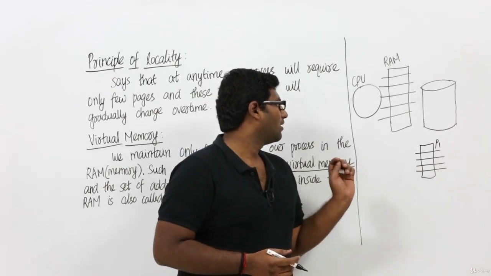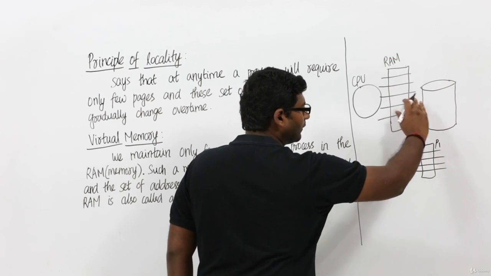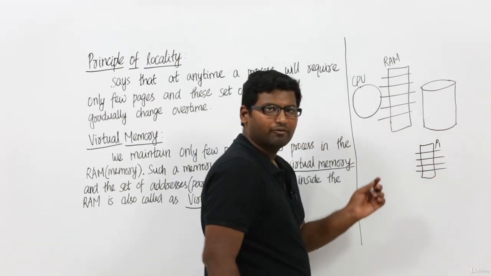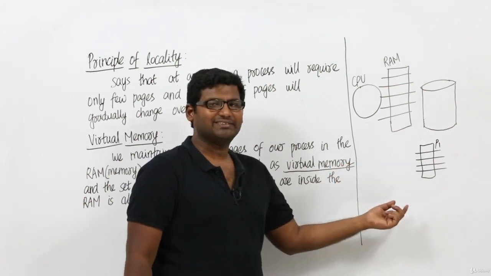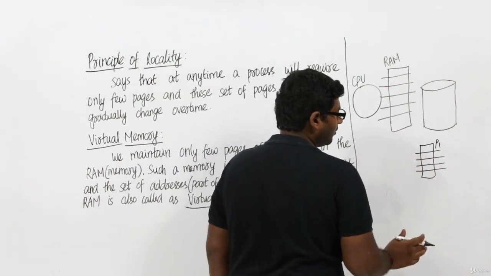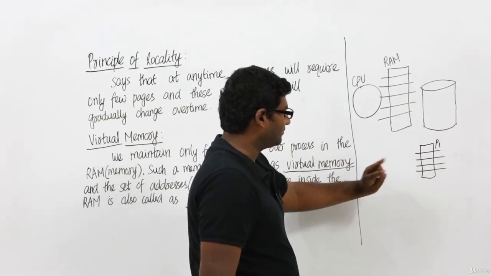See, so far we have seen that our RAM will be divided into frames and our process will be divided into pages, right? Where frame size equals page size. Now let us assume we have a process named P1 and it has 5 pages.